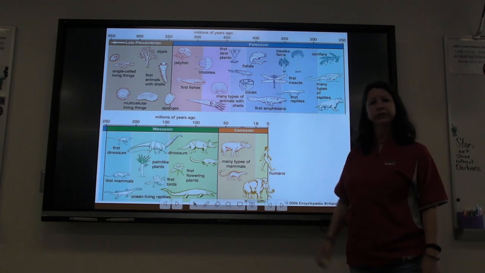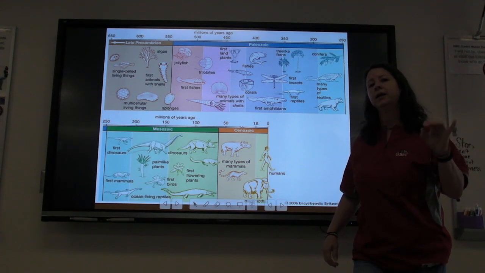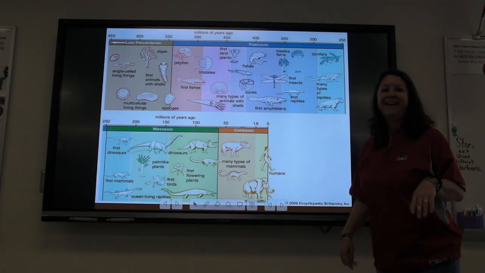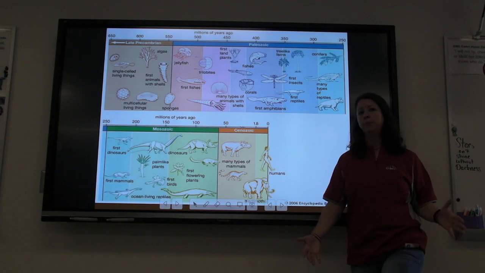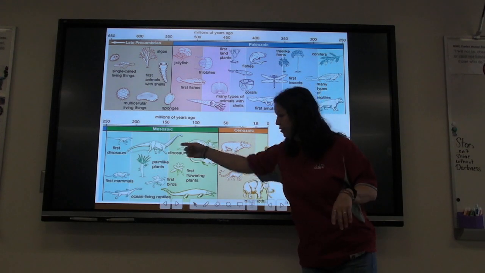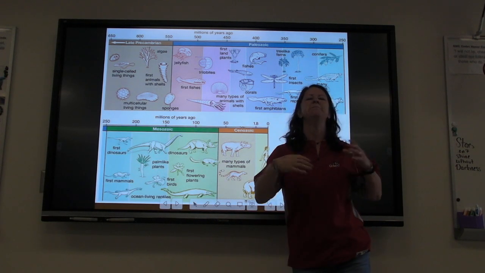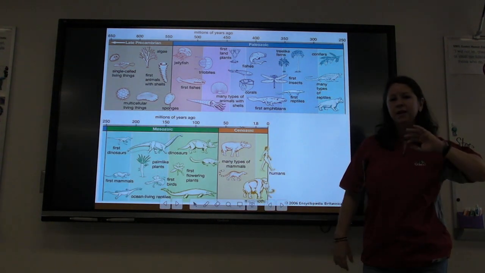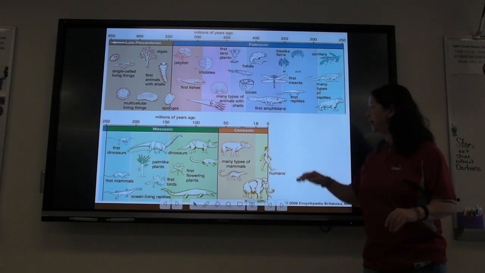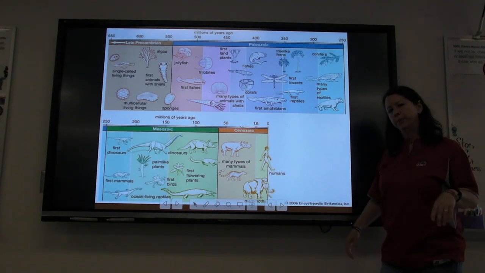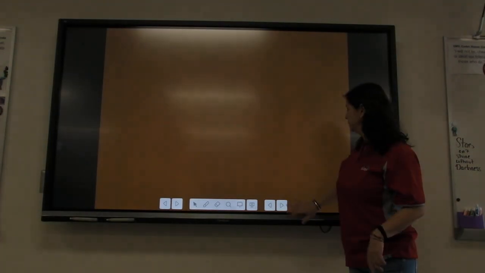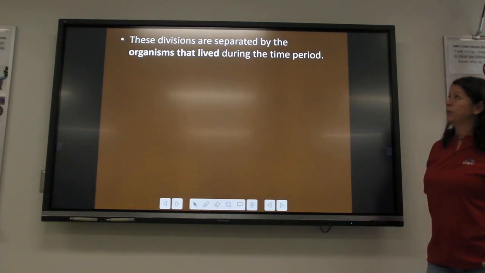In this picture, you can see some of the dominant life forms. So the things that were dominating the planet. And that is how scientists set up the time periods, based on the dominant life forms. So here are your dinosaurs. That's what made it the Mesozoic period, were the dinosaurs. The dinosaurs disappeared, mammals took over the earth, like us, okay? And that brought us into the Cenozoic period, when the dinosaurs were gone and the mammals took over, right? And so that's what we're talking about here.